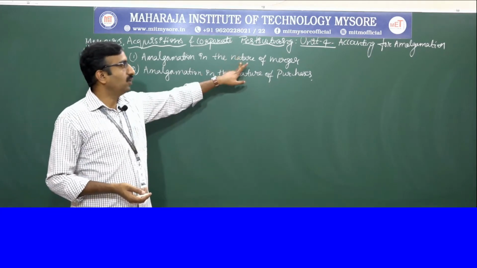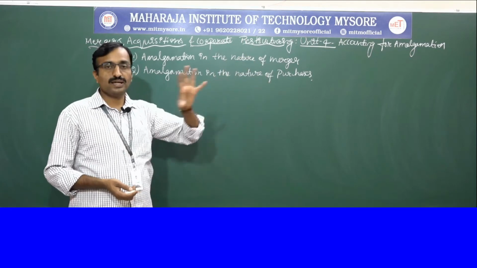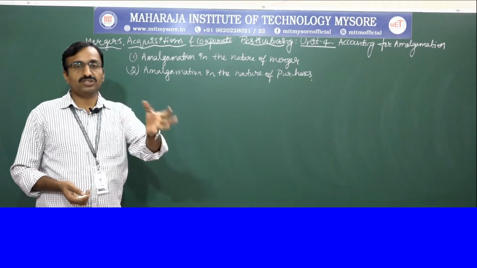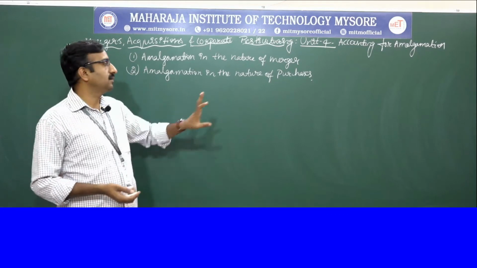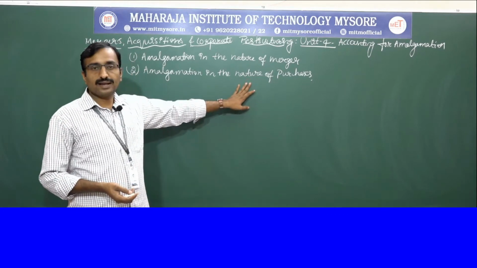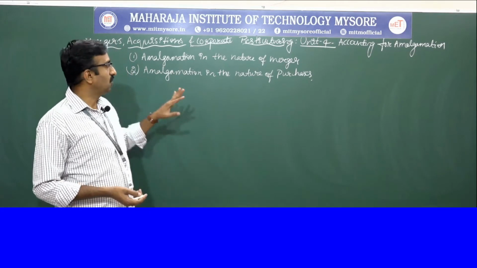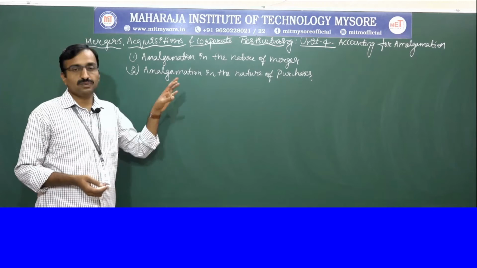So here the whole and soul we will consider, and when it comes to the nature of purchase, only the portion of the segment, maybe an asset or maybe a division of another company, will be considered to calculate the value of the purchase method. So that is called amalgamation in the nature of merger and amalgamation in the nature of purchase.